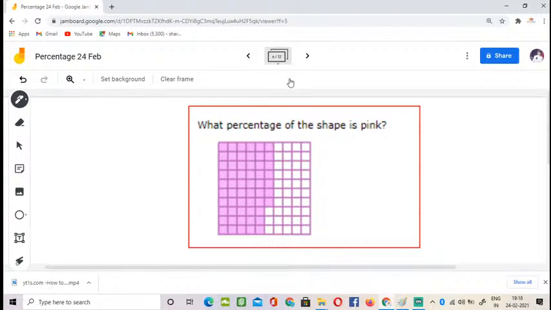It's very easy. I want everybody to answer. I'm giving you some time so that you can count the number of blocks. Good that you're trying.